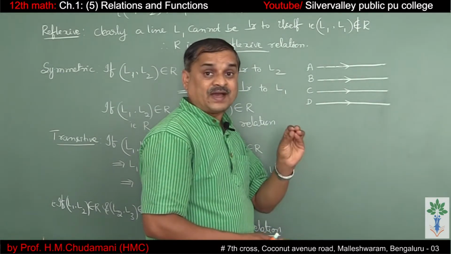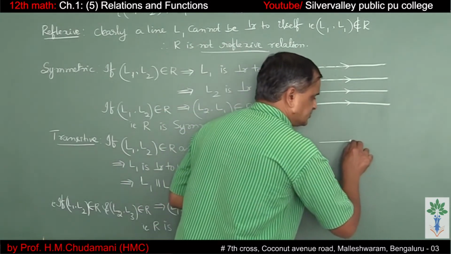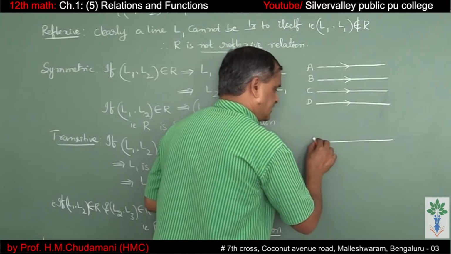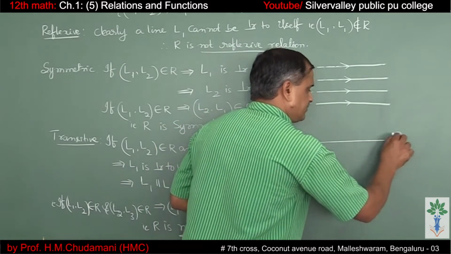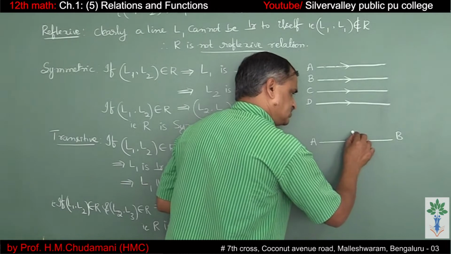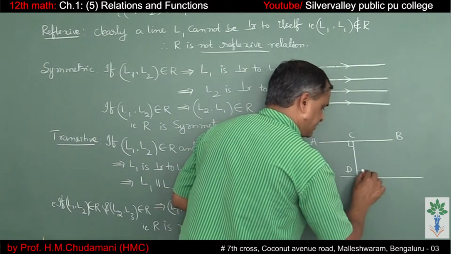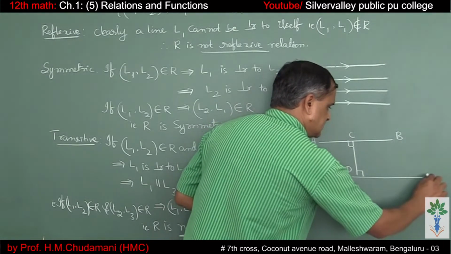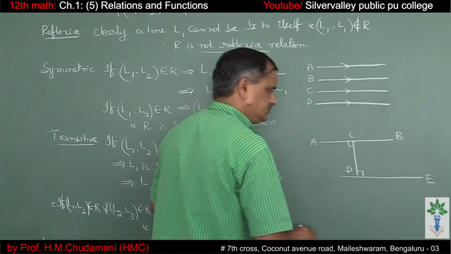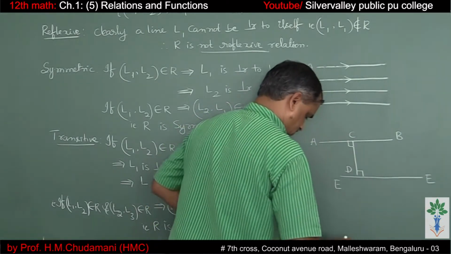Set of parallel lines. Similarly, let us take the set of perpendicular lines. AB, one of the lines, a line perpendicular to that, CD, one more line which is perpendicular to that, DE let us say, or else EF, let us say.